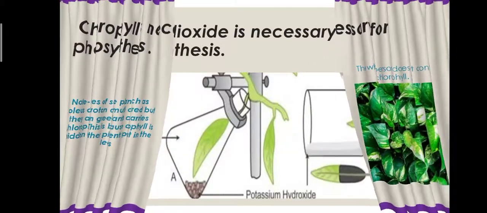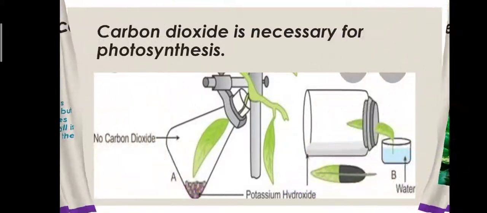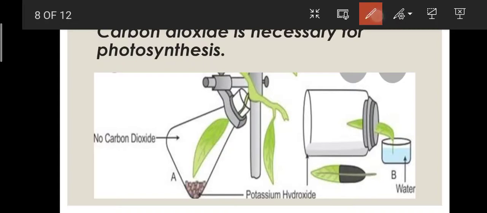Now, is carbon dioxide necessary for a plant or not? For testing this also we will be needing a set-up. Now take a plant that is detached from the main plant, meaning we have to take only one branch, take a leaf of it and put it in the flask with potassium hydroxide.